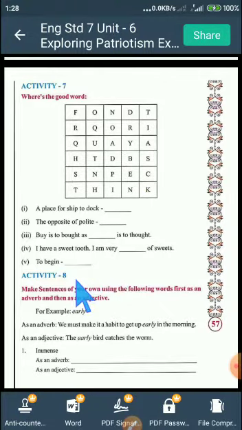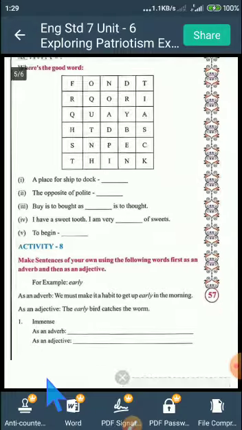We will proceed with activity 8. Make sentences of your own using the following words, first as an adverb and then as an adjective. For example, early. First as an adverb we've used, we must make it a habit to get up early in the morning. And as an adjective, the early bird catches the worm, right? So let's see immense. First you use immense as an adverb and then as an adjective.